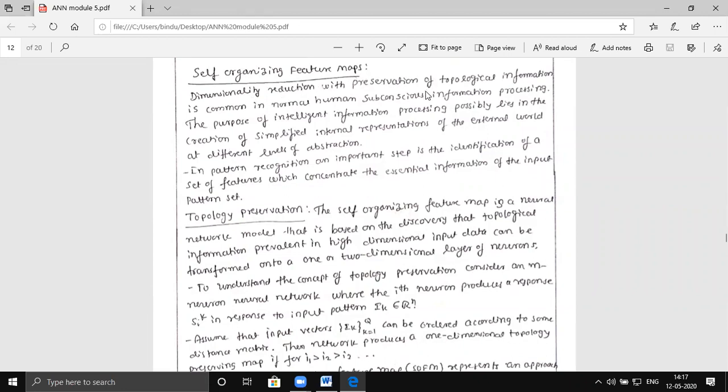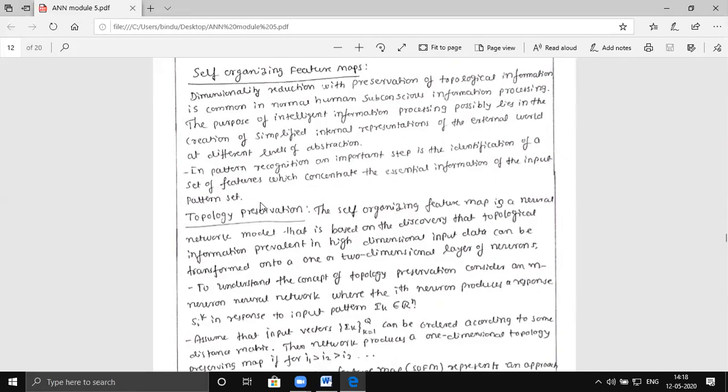Dimensionality reduction should not mean that you sacrifice all the information in the pattern. Dimensionality reduction majorly involves understanding a pattern with a minimum number of features. That is very important. So in pattern recognition, an important step is the identification of a set of features which concentrate the essential information of the input pattern set.